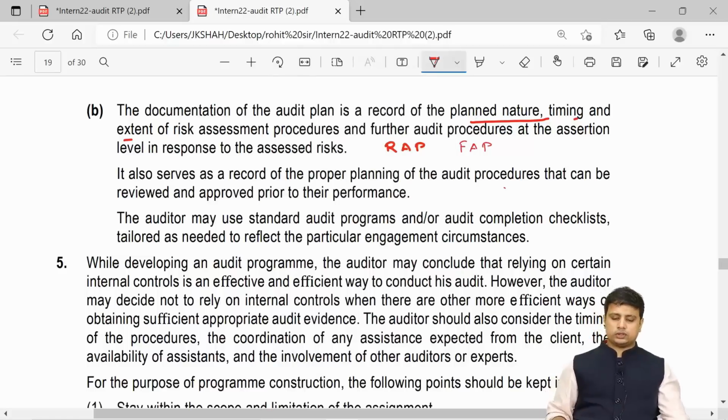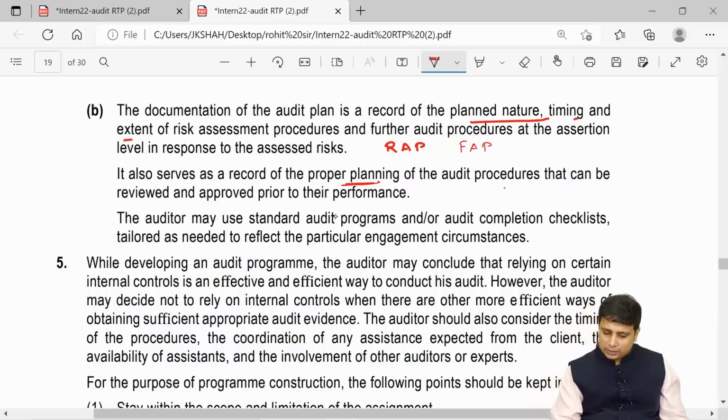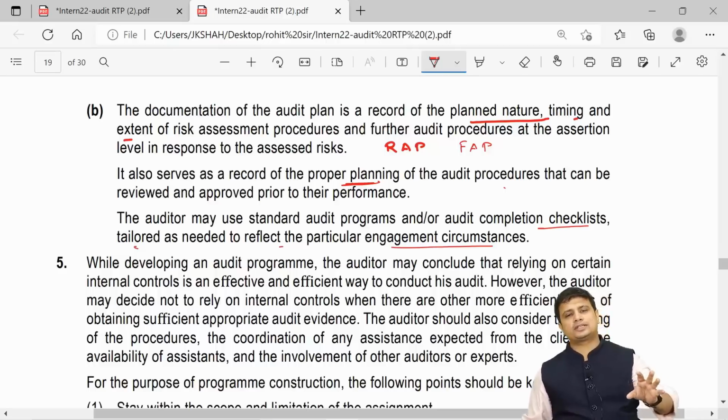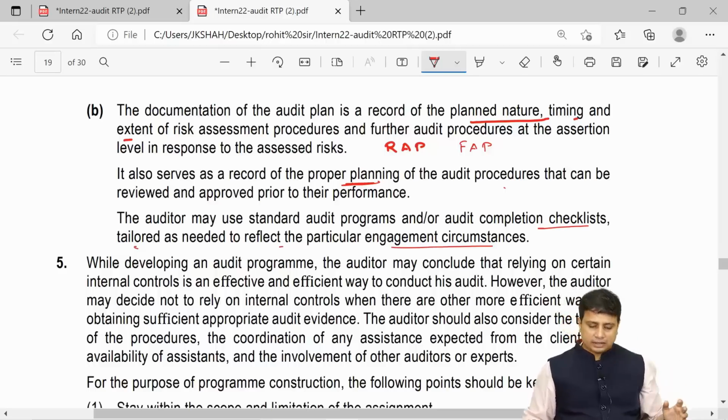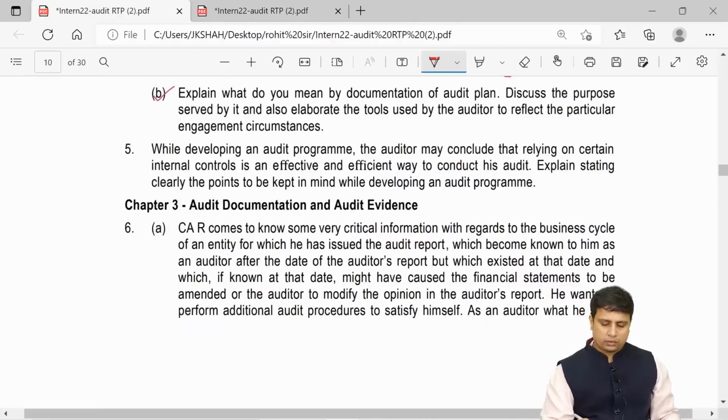It also serves as a record of proper planning of the audit procedures that can be reviewed and approved prior to the performance. The auditor may use a standard audit program or completion checklist tailored as needed to reflect the audit engagement. So they have not given a lot of tools, but all they're saying is you can use checklists and things like that to do this particular job. So this was question 4b.